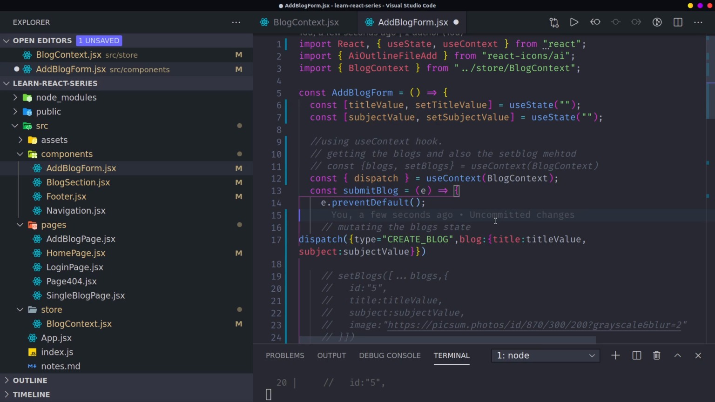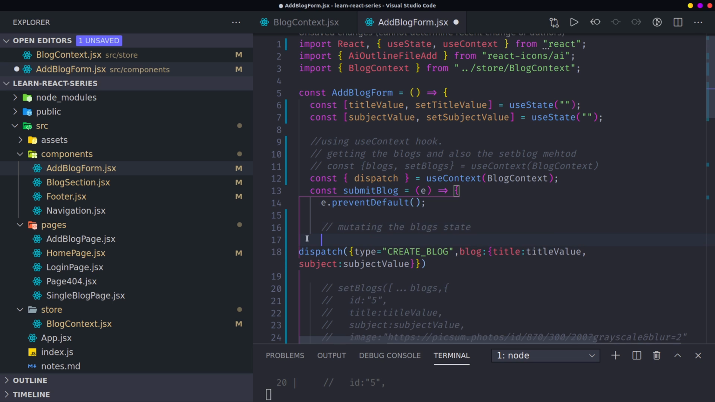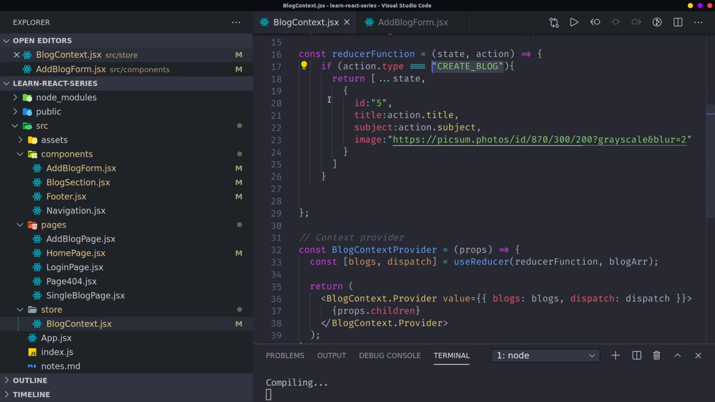Ctrl+Shift+I. Let us remove the comments, just space out the comments here. So I'm saying dispatch, the type is create blog together. If I check my context here, the type is create blog together. If the type is create blog, it goes ahead and returns an array. You spread the state out.